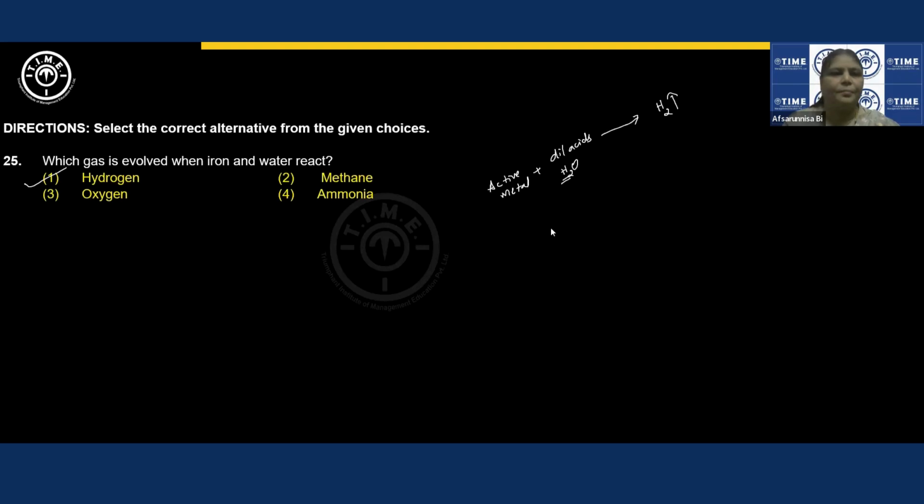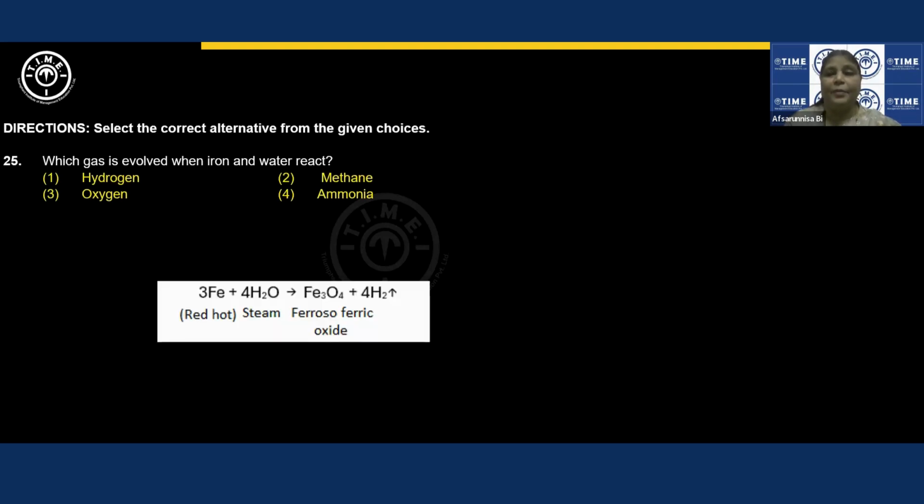Next question. This is the reaction for this. Even this one you need to remember. You can be asked that, and here iron cannot react with water directly. Water should be superheated, or it should be in the form of steam, and even iron should be red hot. Right? And what is the product formed? This is asked a number of times. Ferrous-ferric oxide, or we can also call it mixed oxide. When red hot iron reacts with steam, we get ferrous-ferric oxide. Right? Next question.